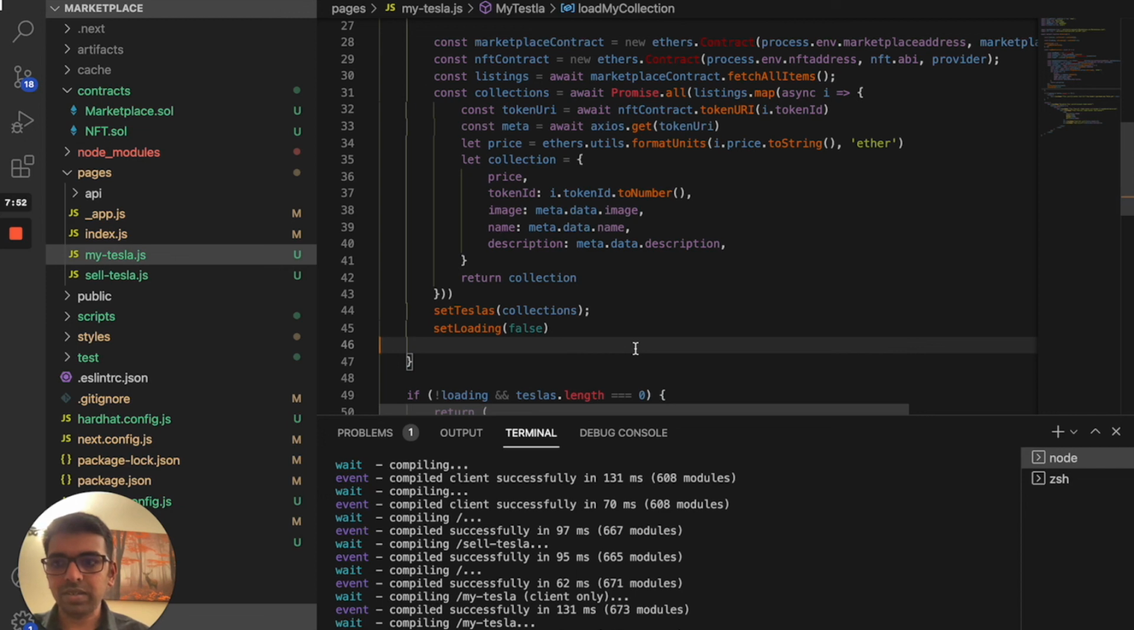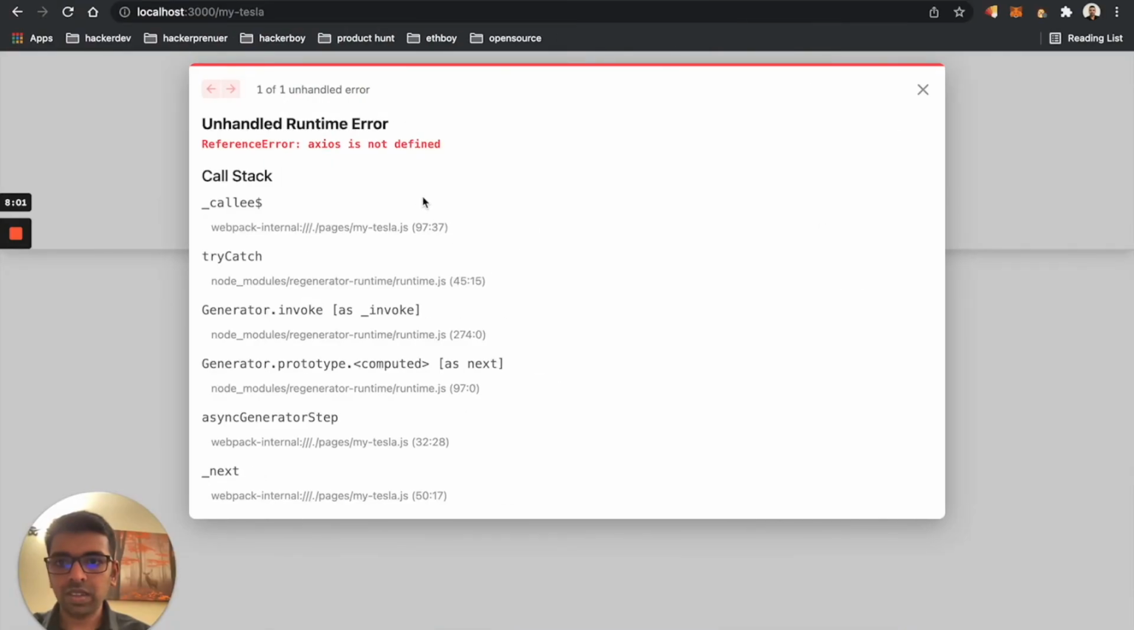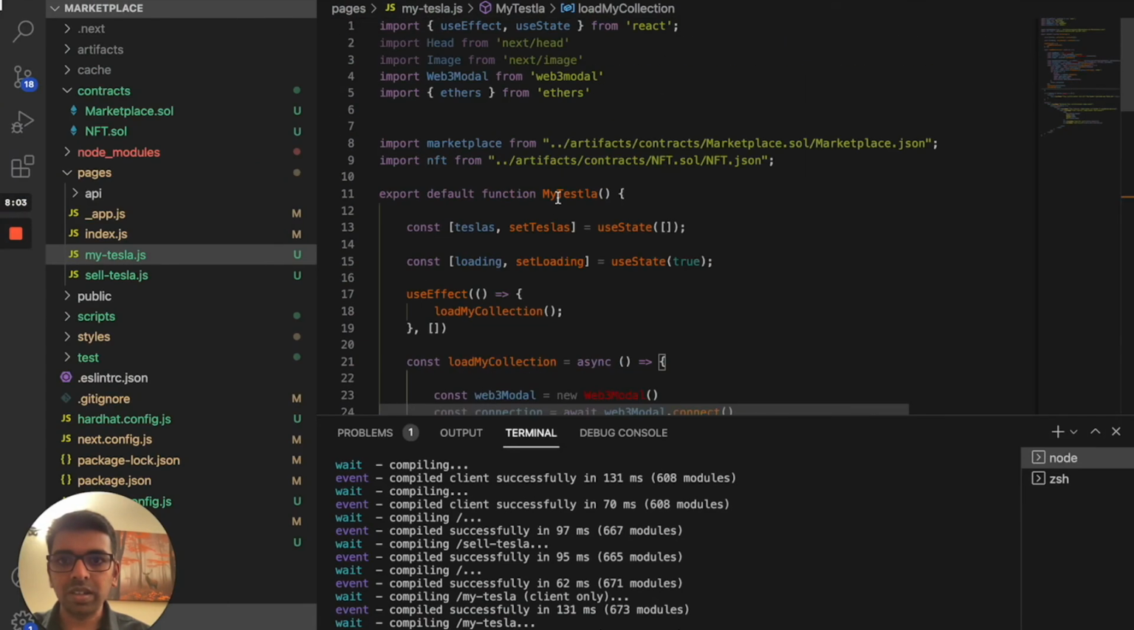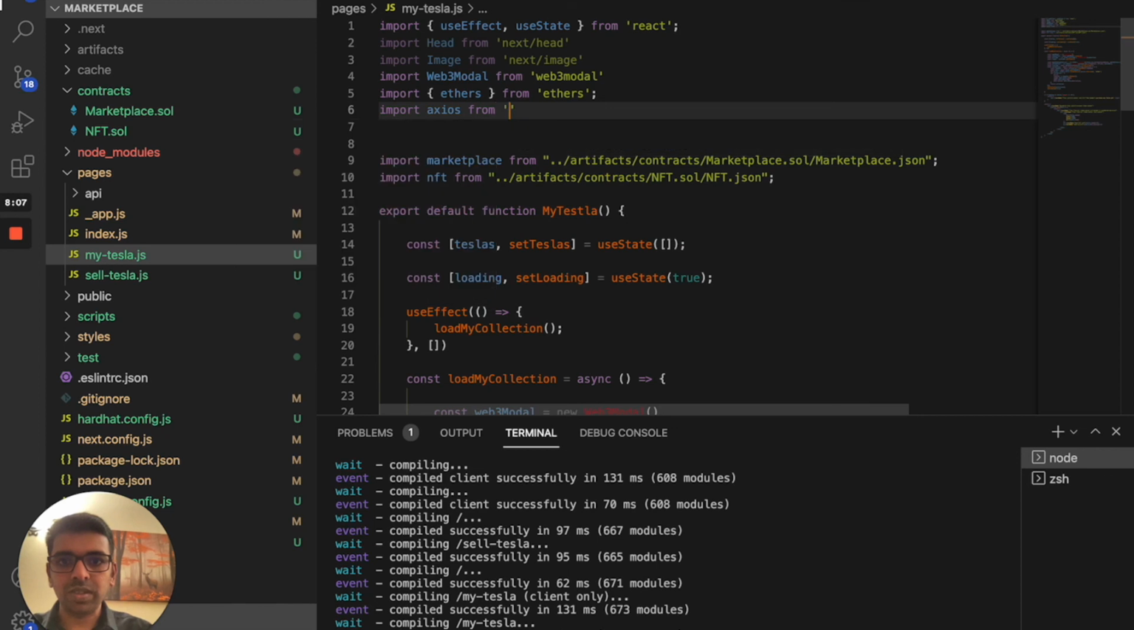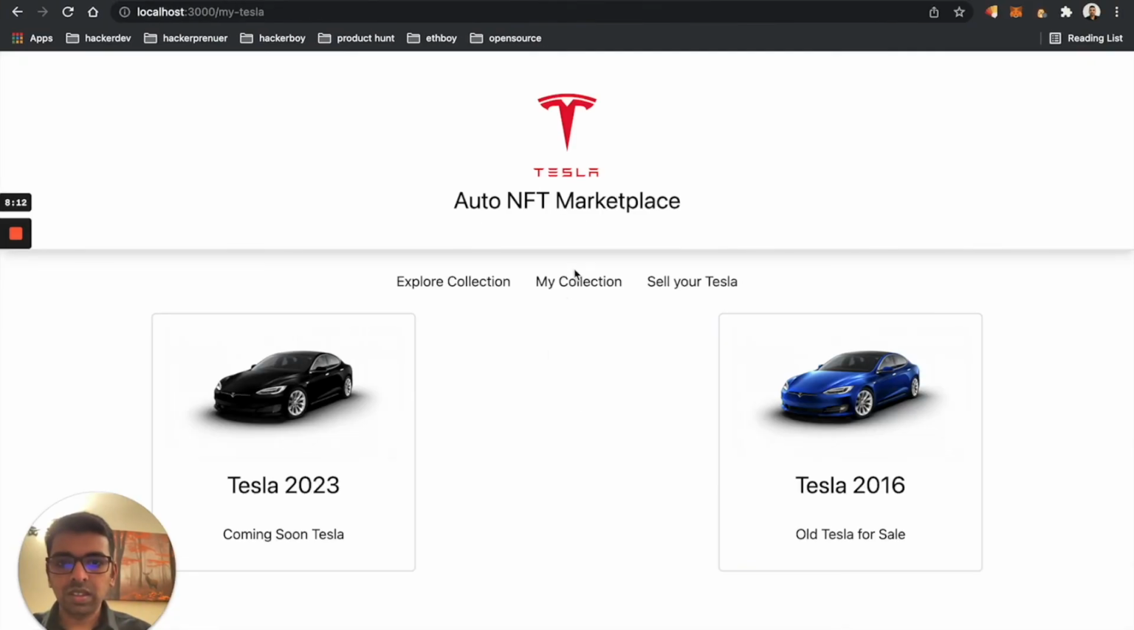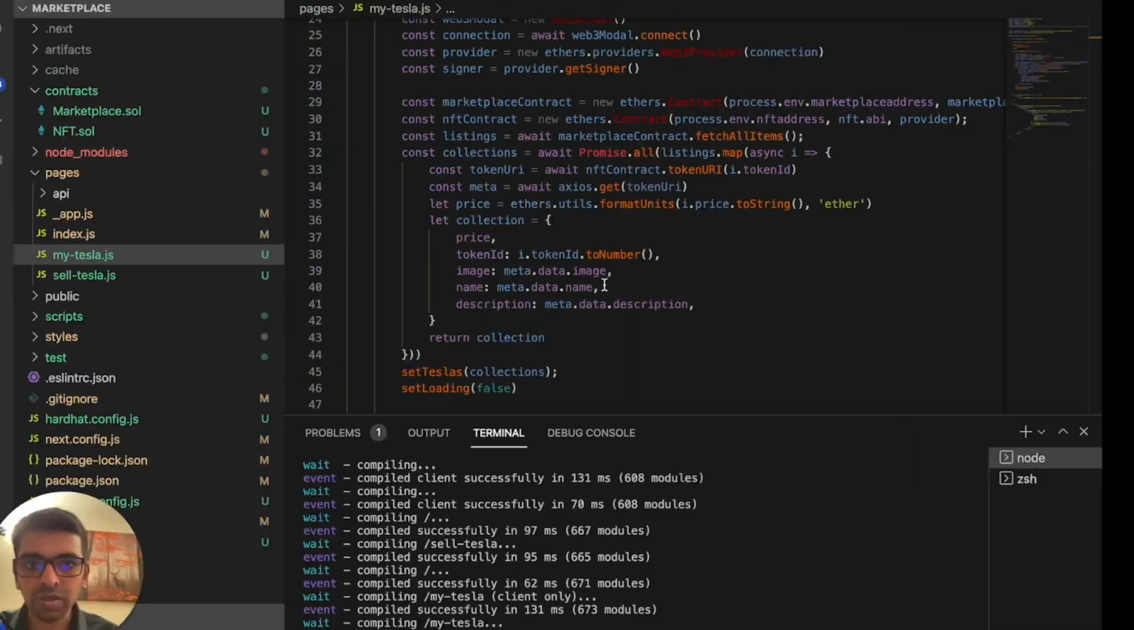Let's run this. Yeah, seems like we forgot to add the import Axios. So let's import Axios from Axios. If we go to my collection, and then we have something called my collections. It's like it's giving the same data. Let's see. Seems like it's giving the same thing. Let's go back and see what happened.